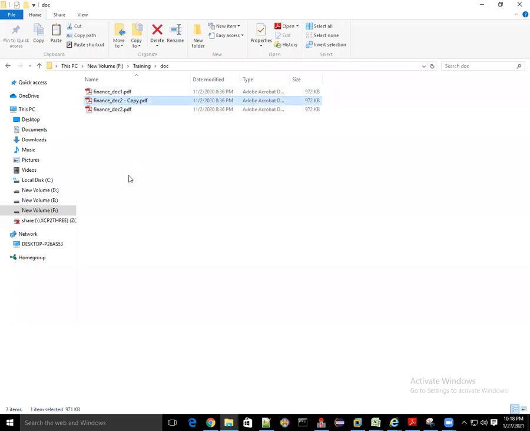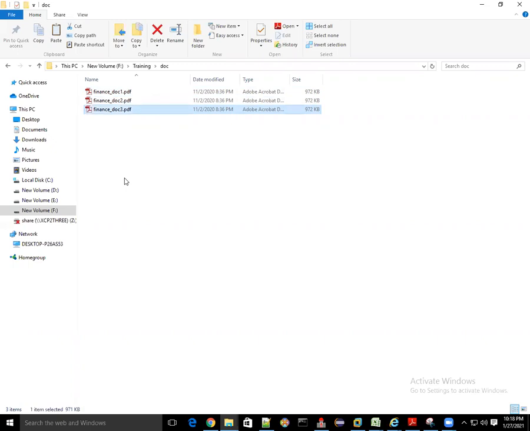You manually scan these documents. They are hard copy documents, scanned through whatever scanner you may have, and created a PDF like this. The user created it. Let's say we are just taking a small example.